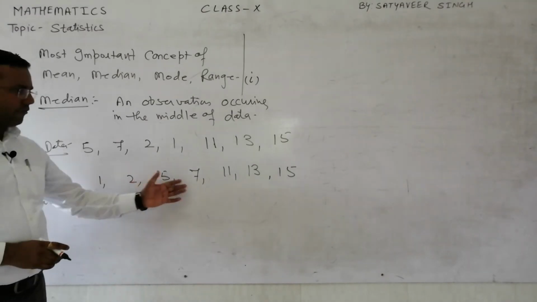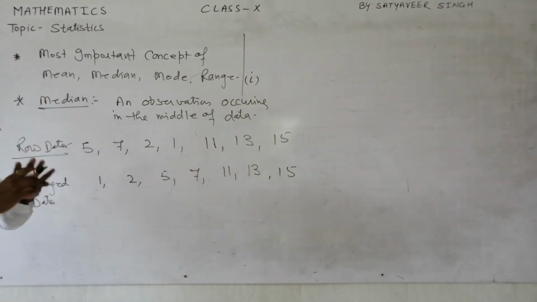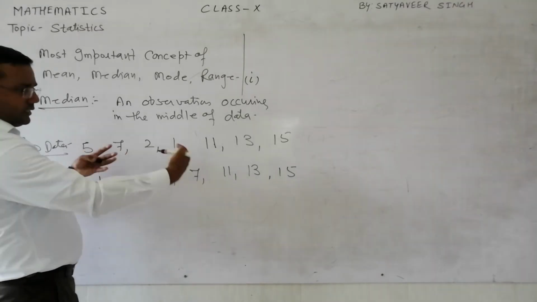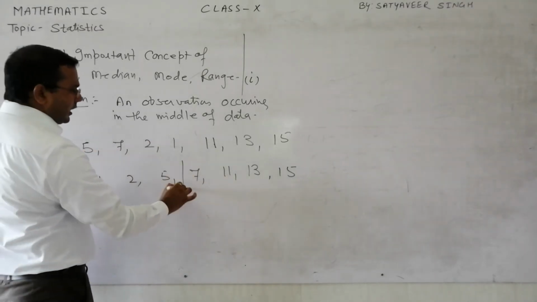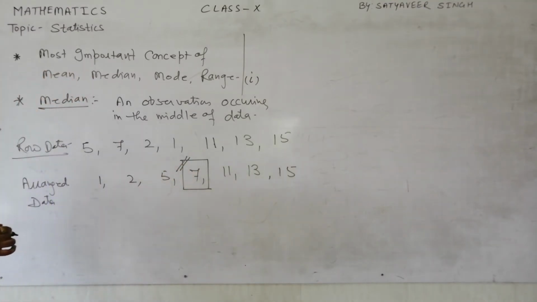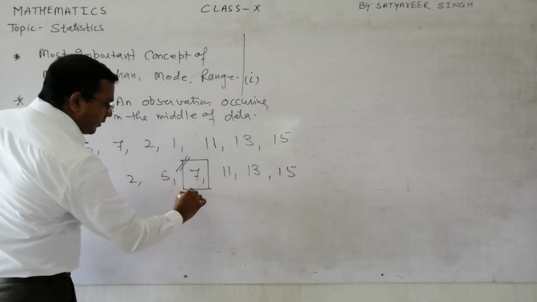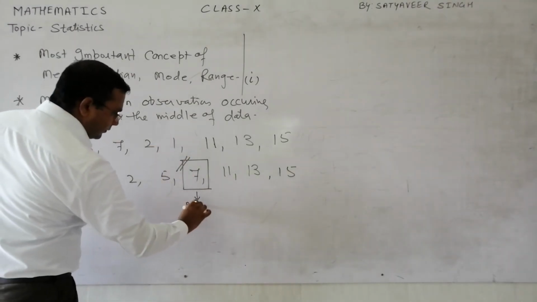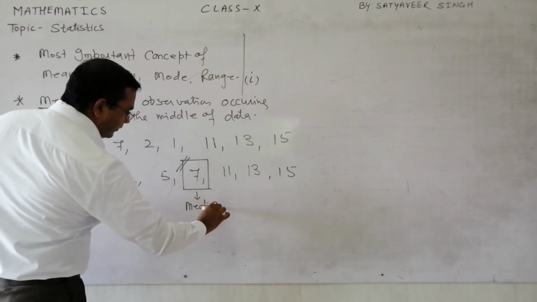When the number of observations is odd, we can easily find which is occurring in the middle. So we can say 7 is the median.